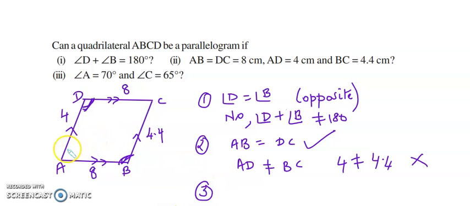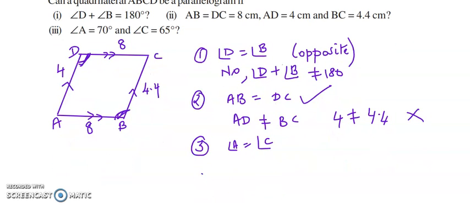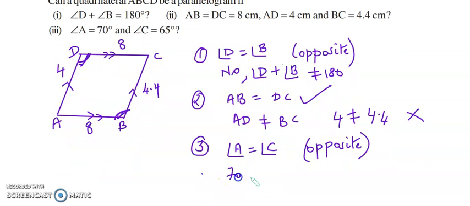Let's talk about the third one. That is angle A is 70 and angle C is 65. But angle A and angle C are opposite. Right? So that means 70 should be equal to 70. It's 65 given, so they are not equal. So what we are trying to say is that if it is a parallelogram, then angle B and D should be equal, which is not given. AB is equal to DC. Yes, it's true, but AD is not equal to BC. And the third part, that is A and C, are not equal. So three conditions or three properties of a parallelogram are not satisfied. Therefore, it is not a parallelogram. So it's not a parallelogram. What is not a parallelogram?